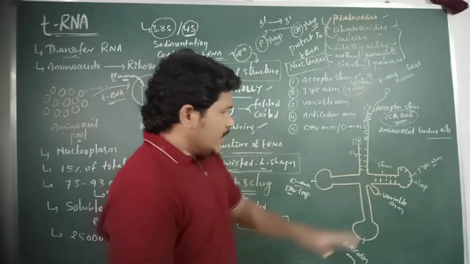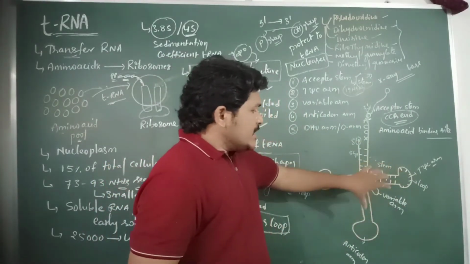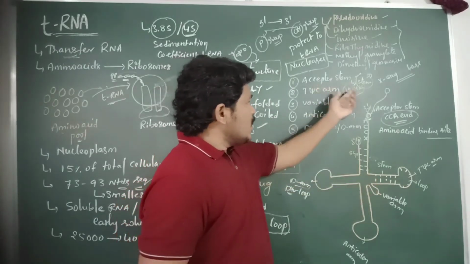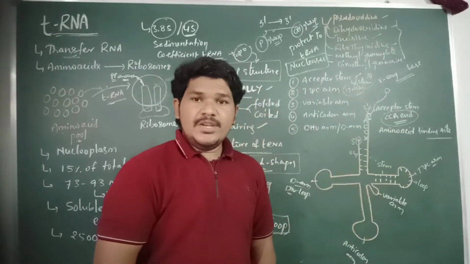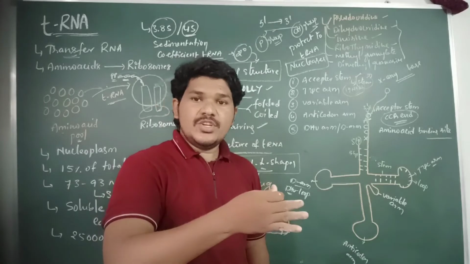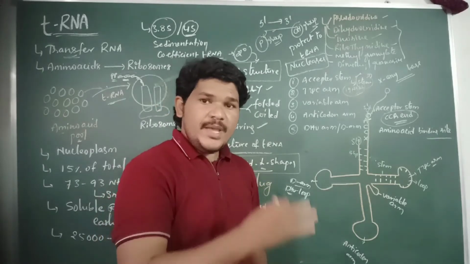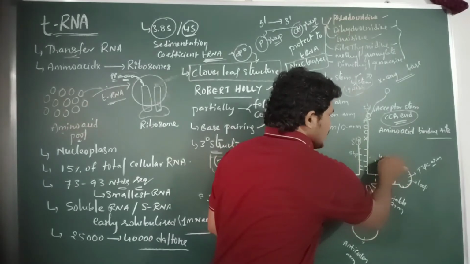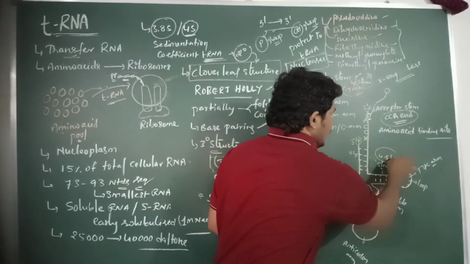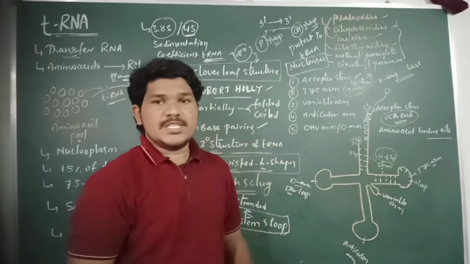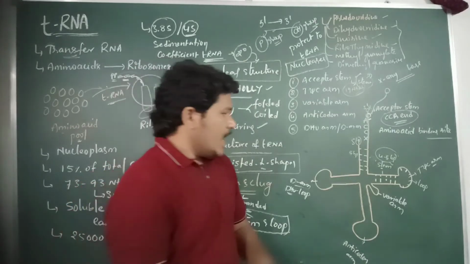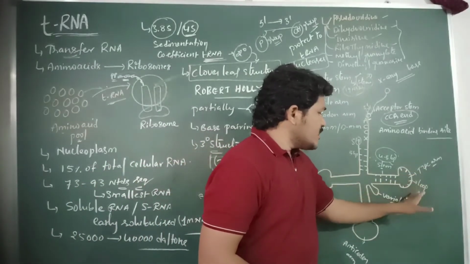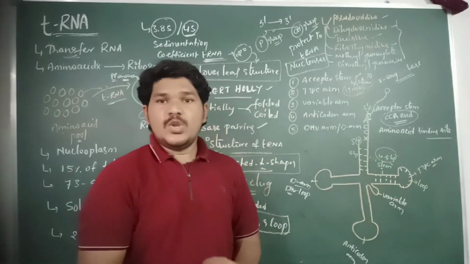Right? In total, approximately 19 nucleotides are present in the T-psi-C arm. Out of the 19 nucleotides, 4 to 5 base pairs are present in the stem region, and the rest of the nucleotides are present in the loop region.